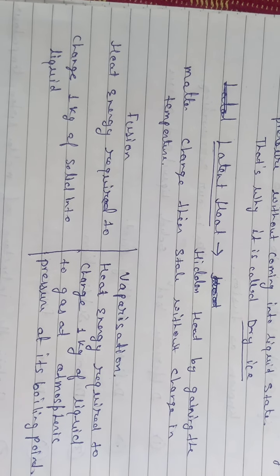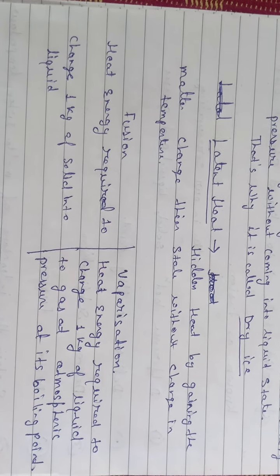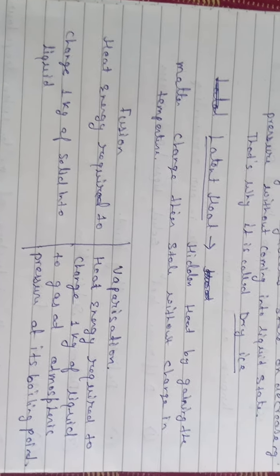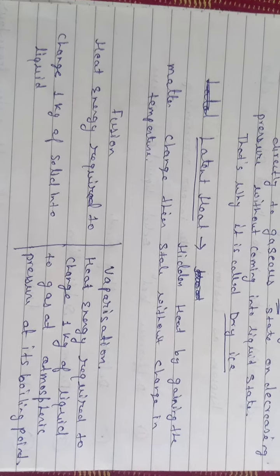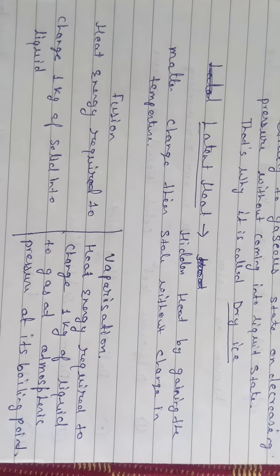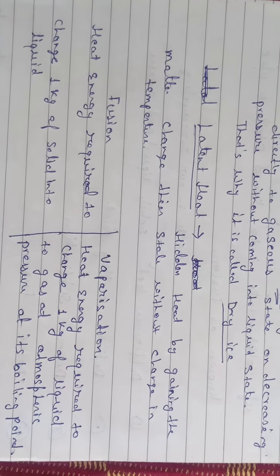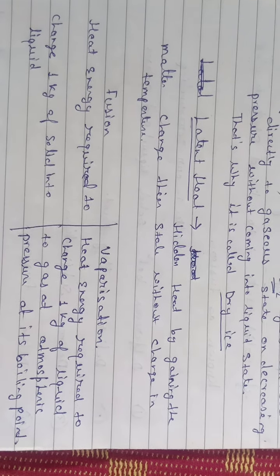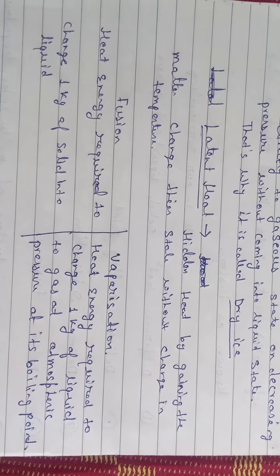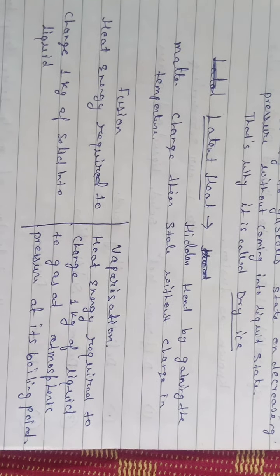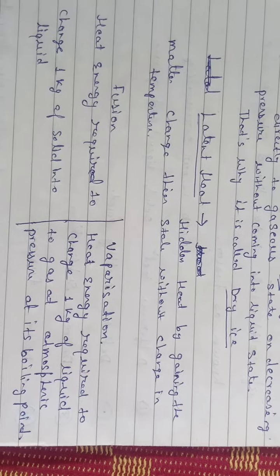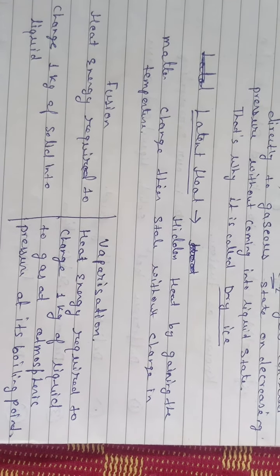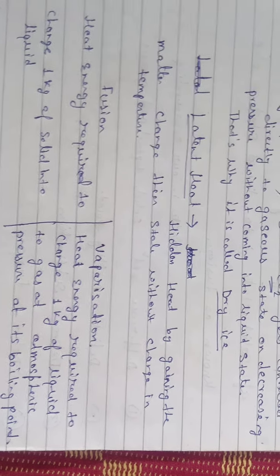At 0 degree centigrade, water will change into ice, and at the same temperature, 0 degree centigrade, water remains in the liquid state. One is in the liquid state and another is in the solid state, but the temperature is the same. How is it possible? Simply by gaining latent heat. Latent heat breaks the force of attraction between molecules of the solid and converts it into liquid.